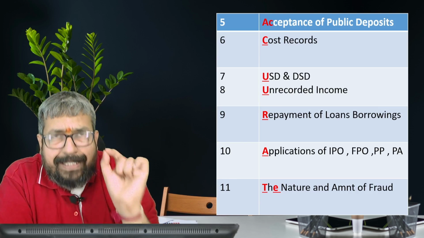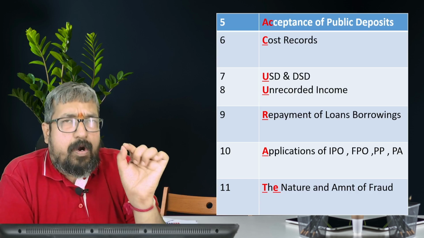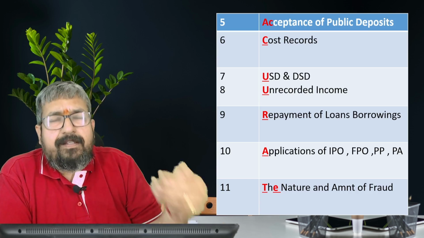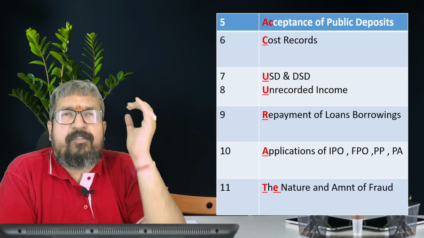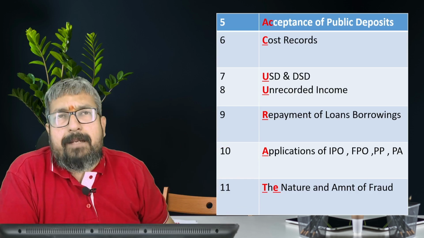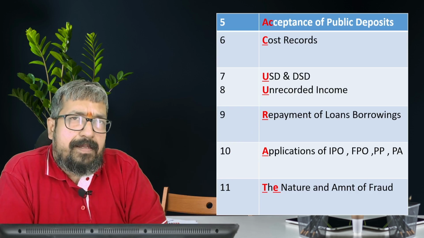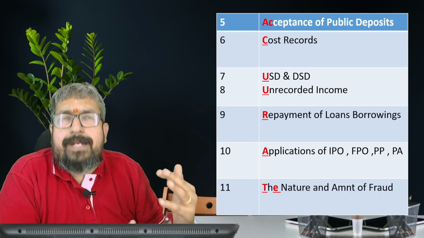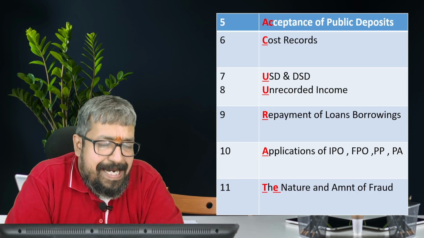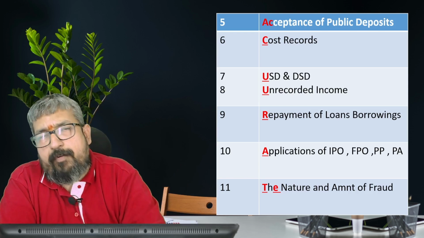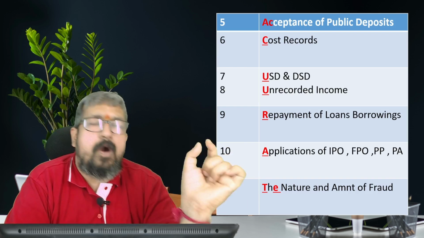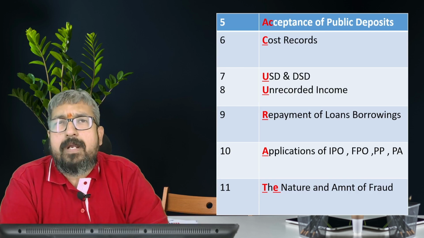Because in the prospectus, you will clearly mention the objective for which you're raising the money by way of IPO, further public offer, private placement, or preferential allotment. This money I am raising to repay my loan, to reduce my liability, or to make investment in another subsidiary company, or to buy out a company. Then the 11th one, clause number 11, TE: the nature and amount of fraud. So nature and amount of fraud, fraud on the company and fraud by the company. That is what is highlighted here.